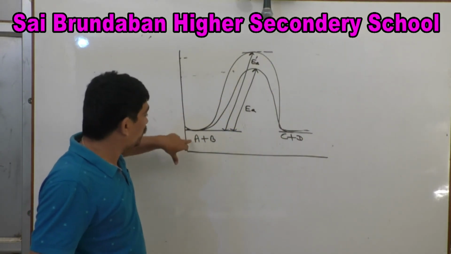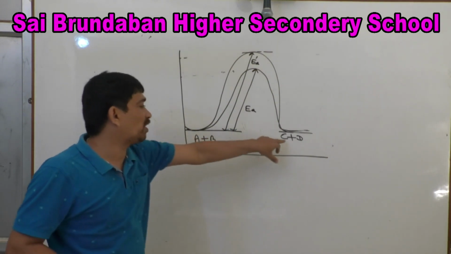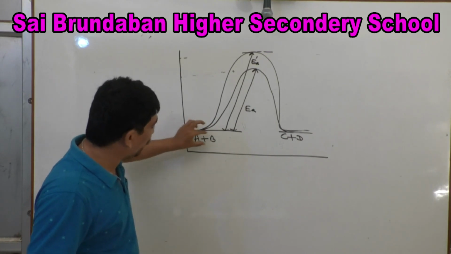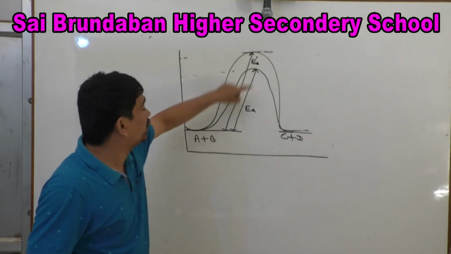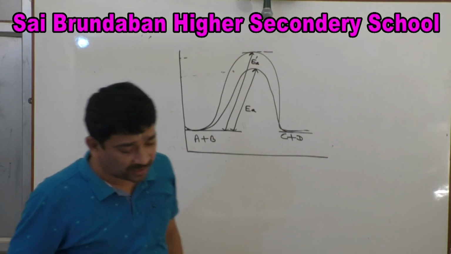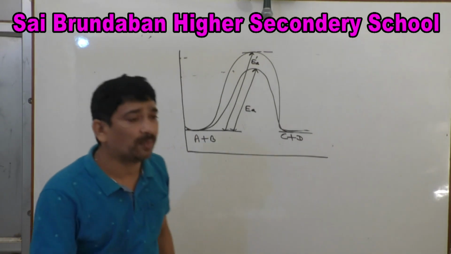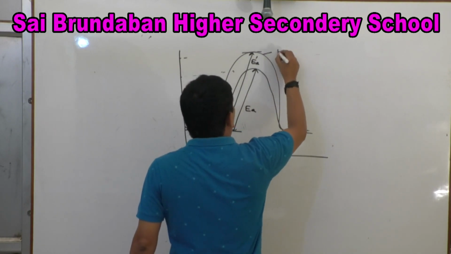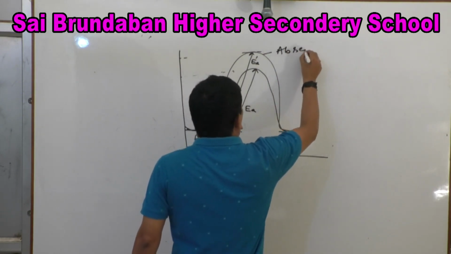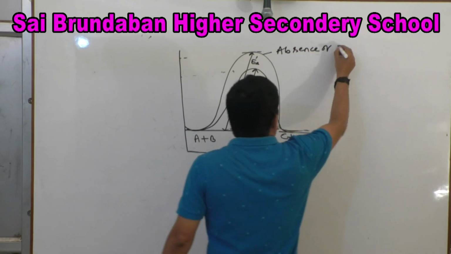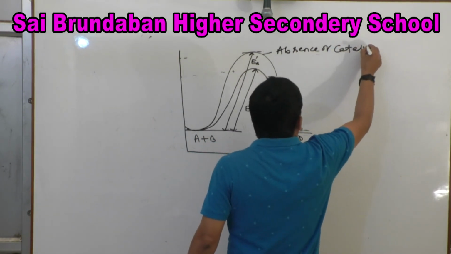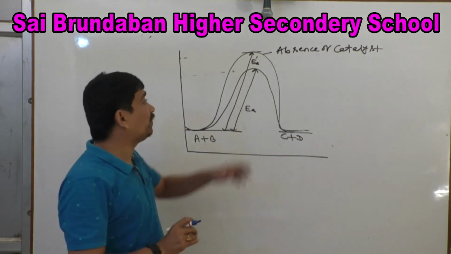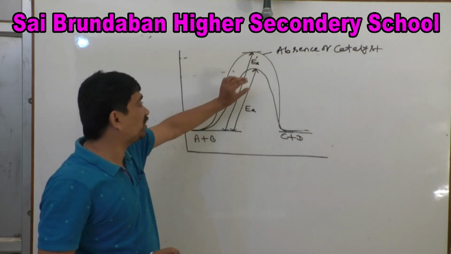Suppose A and B react to give products C and D, the same reaction which generally occurs. Suppose this reaction takes place in the presence of catalyst and in the absence of catalyst. In the absence of catalyst, the rate of reaction is slow.